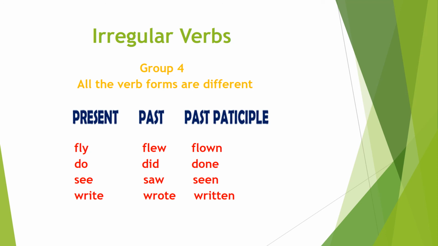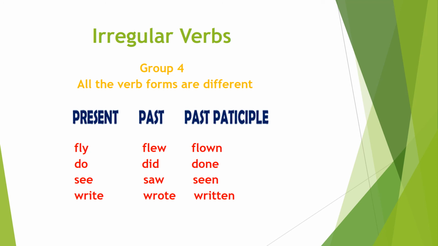The first verb is fly, and the past is flew, and past participle is flown. The second example is do, and the past is did, and the past participle form is done. The third example I have is see, and the past form is saw, and the past participle form is seen.